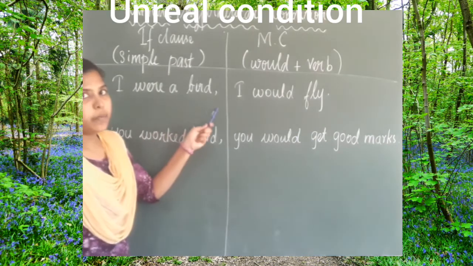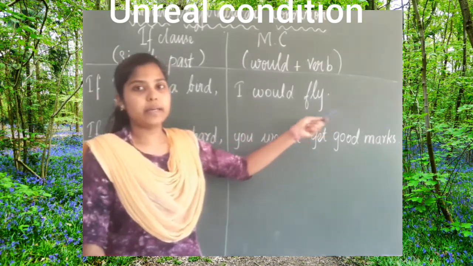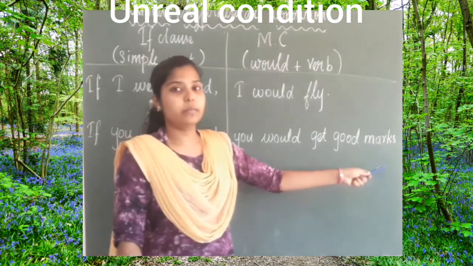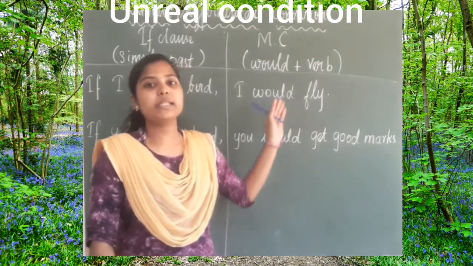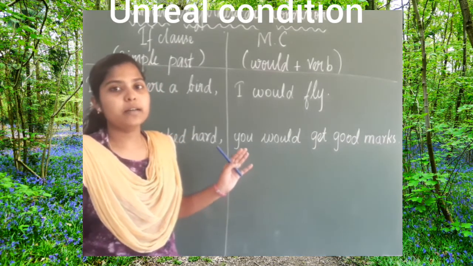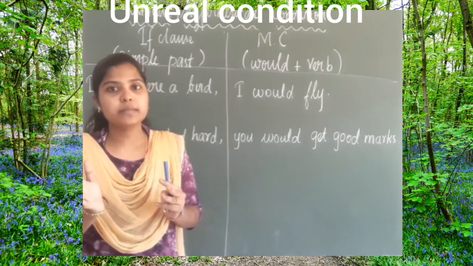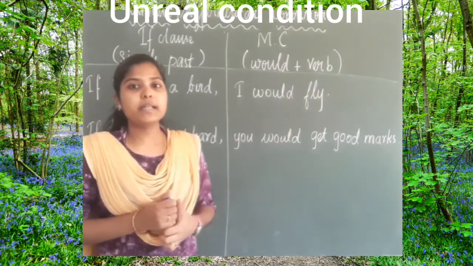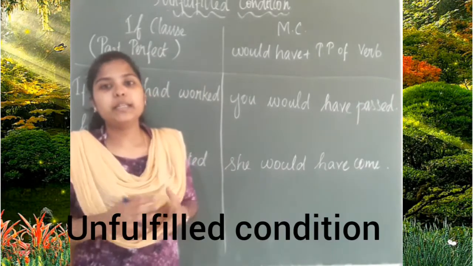If I were a bird, I would fly. If you worked hard, you would get good marks. Okay. This is the second type of the conditional clause. Simple past and would plus verb. Is that clear? Okay. The third type is